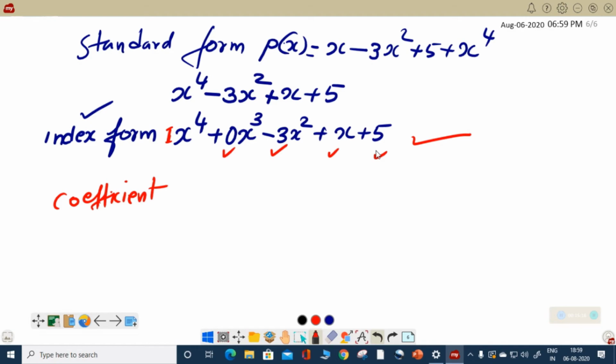We will only pick up the coefficient and write.